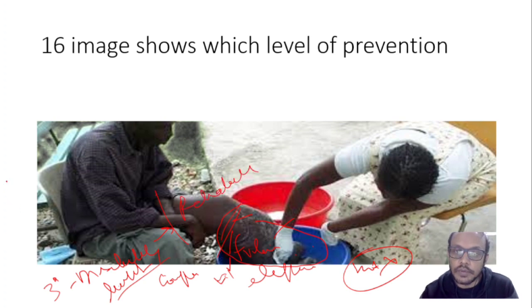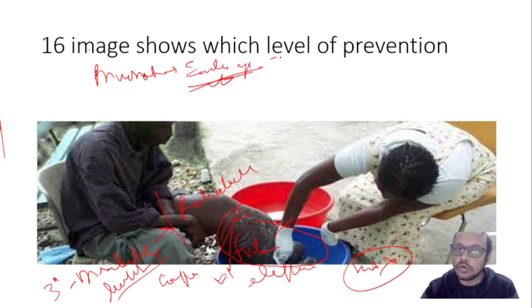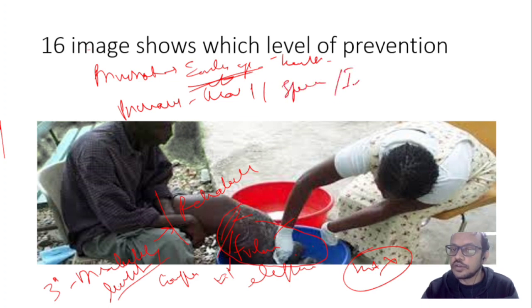In the primordial prevention, अर्ली एज में करते हैं, बच्चों में करते हैं, है ना. अच्छी आदतों को डालते हैं, हेल्थ प्रमोशन करते हैं, उसमें हेल्थ एजुकेशन करते हैं. In the primary prevention: health education, health promotion as well as specific protection like immunization, chemoprophylaxis, these all are in the primary prevention. In the secondary prevention, the early diagnosis and treatment.